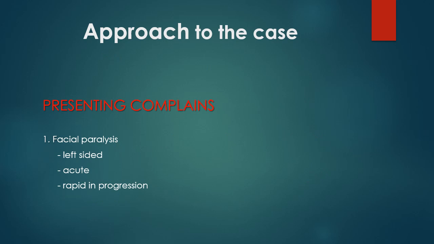So as we look at the presenting complaints of the patient, the first one being weakness of the facial muscles of left side or left-sided facial paralysis. Which nerve supplies the facial muscle? Yes, it's the facial nerve, the seventh nerve. So as the facial nerve is affected, there are many causes possible for its compression or lesion, like trauma, which can lead to transverse or longitudinal fractures of the temporal bone. Do you know which type of fracture is more common and which one causes facial nerve palsy more commonly?